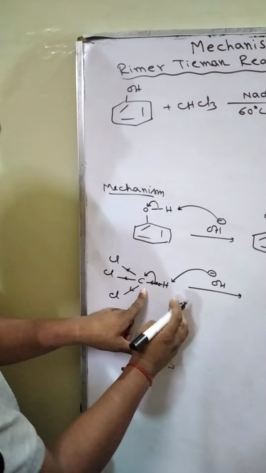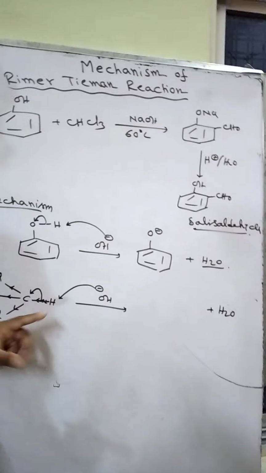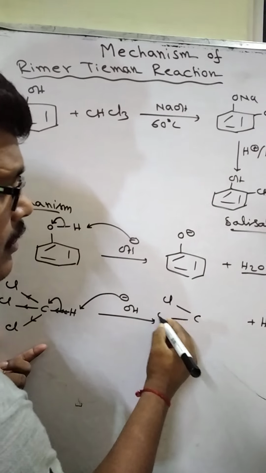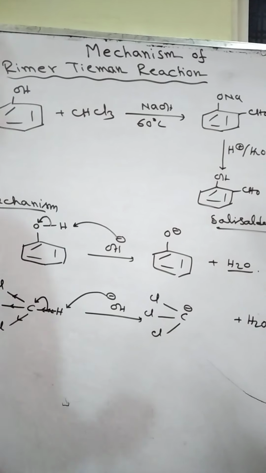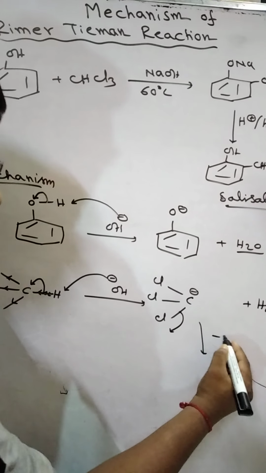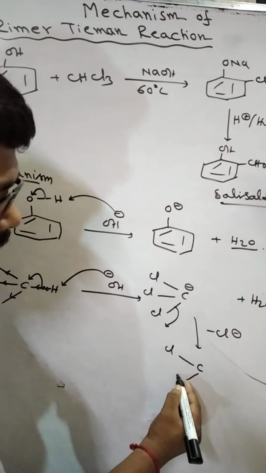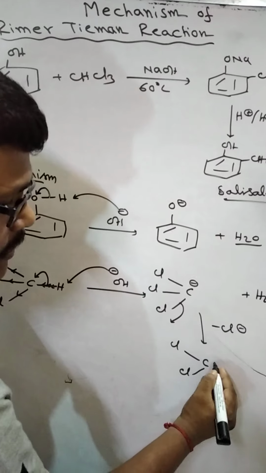Thus, OH minus and H plus will form H2O, and an anion thus generated. This anion, after leaving Cl minus, produces dichlorocarbene. Dichlorocarbene.